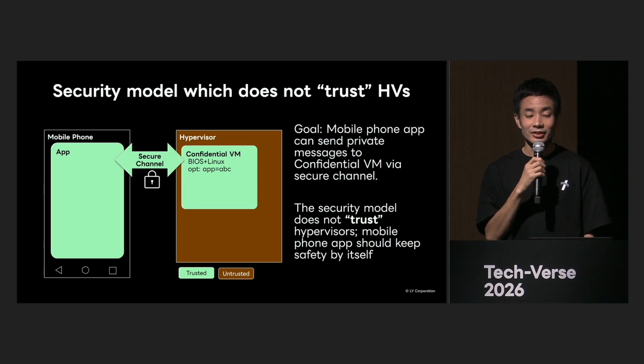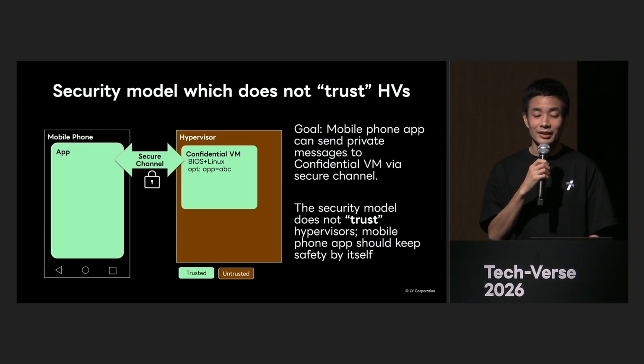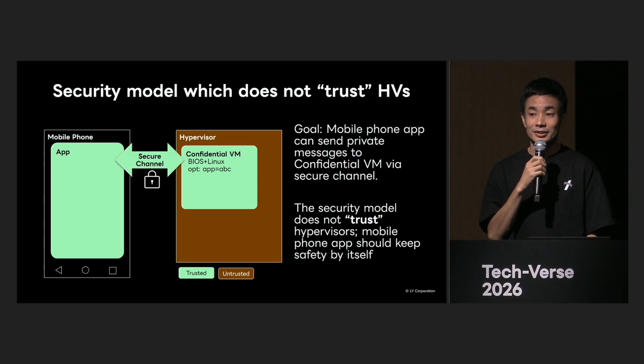This time, there is a premise that the hypervisor is considered untrustworthy. Many might find it counterintuitive that we, Line Yahoo employees, would not trust the hypervisor operating in Line Yahoo's data centers. But to achieve higher security, in order to protect what we want to protect, it is important to clearly define the minimum areas that need to be secure and to minimize those conditions as much as possible.